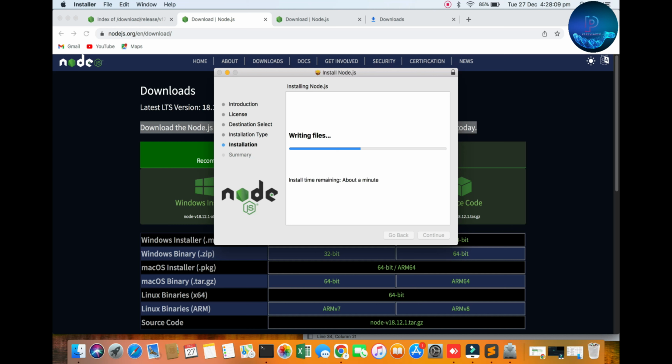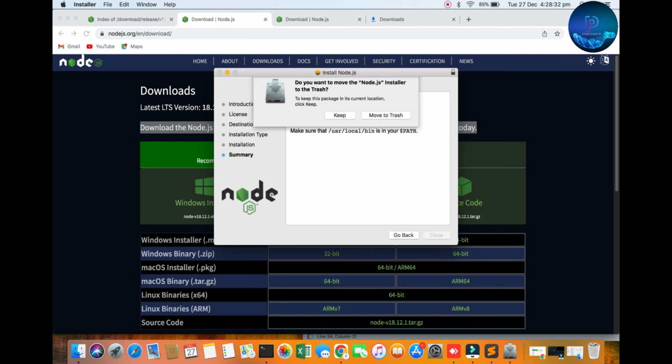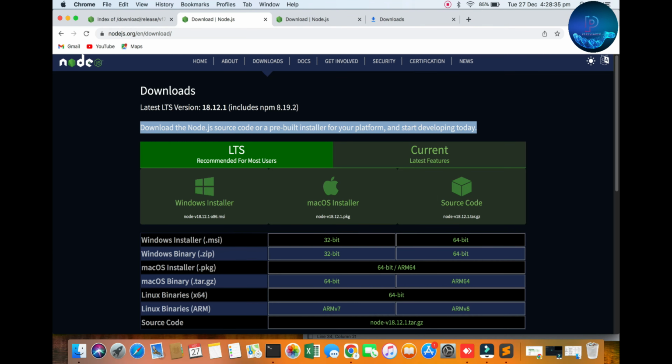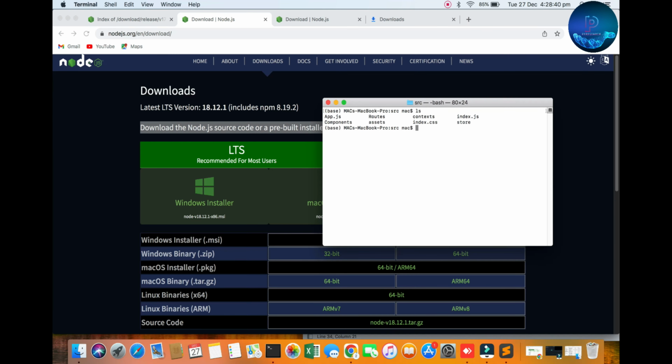how to use Node.js. So it's about 1 minute ago. Installation remaining time. Yeah, it's okay, working fine. Node.js version 17.9 and npm version 8.11. At the close, move to trash means delete, and open the terminal. I will show you, sorry, clear